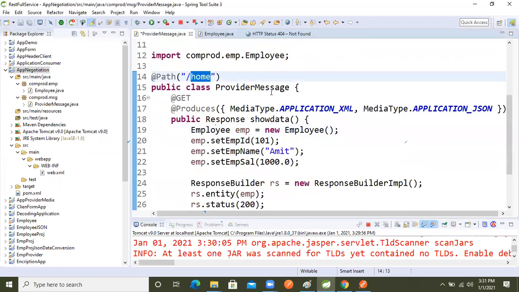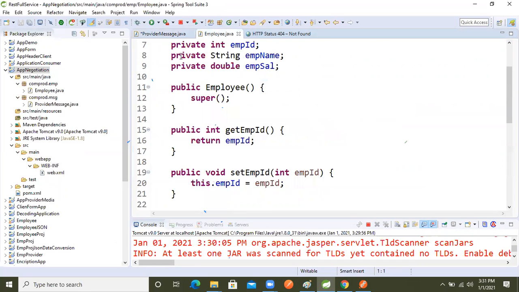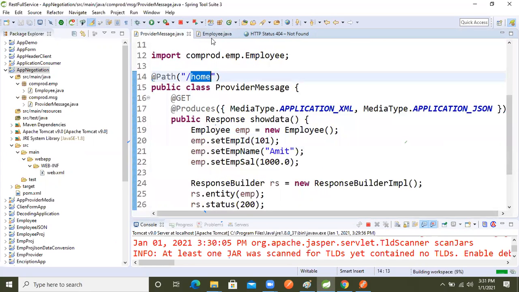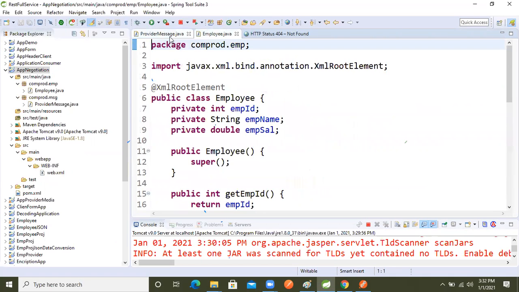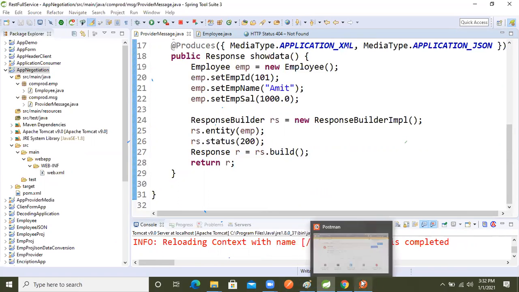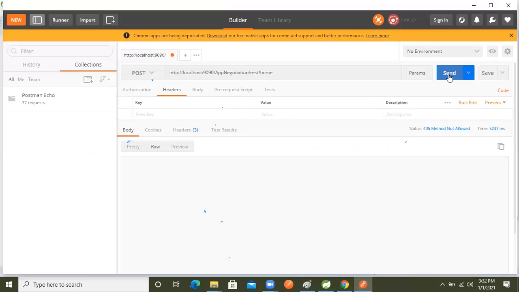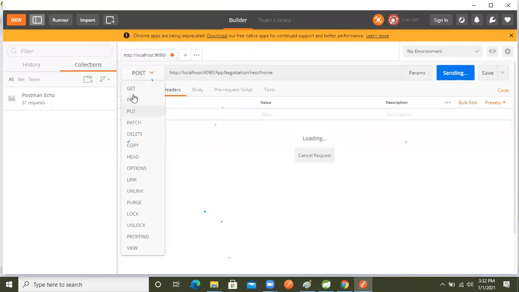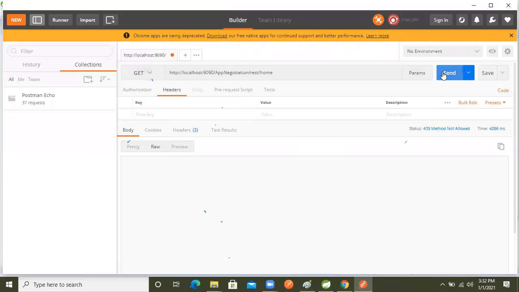Slash home is there, the provider produces the response, so the data media type is there. Oh, sorry. We need to select the GET type, right? Now send the request. See, we got it.